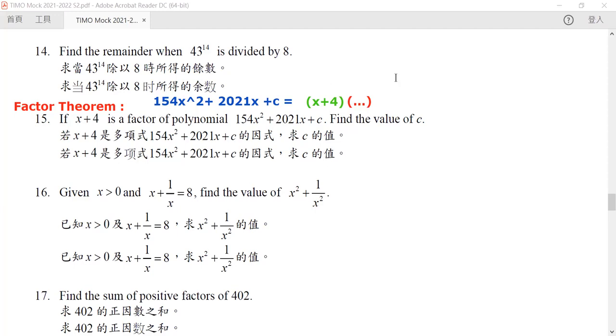But if we don't know the red part, how can we find out the c? The trick is to know that if our green part can be written as this, it means that if our x plus 4 is equal to 0, so this part equals 0, then the whole thing will be 0 multiplied by something, which implies that our blue part must also equal 0.